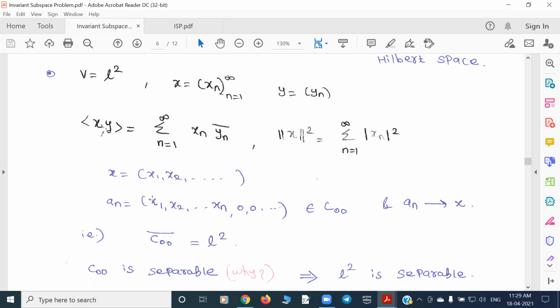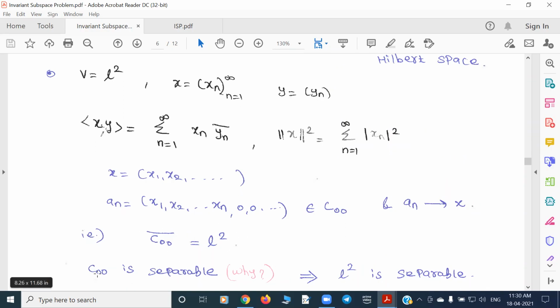Now restrict to the first n terms and set the rest to be all 0. That means after some stage everything is 0; this is a part of c_00. As n goes to infinity, x_n, which has terms up to n, then up to n plus 1, converges to x. So that means c_00 is a dense set in L2.